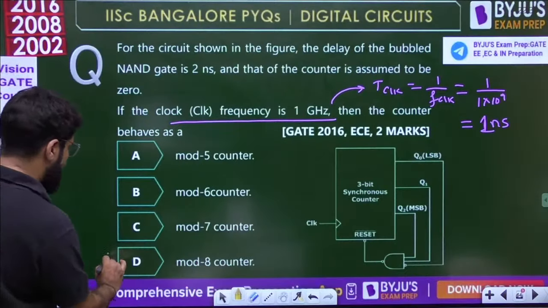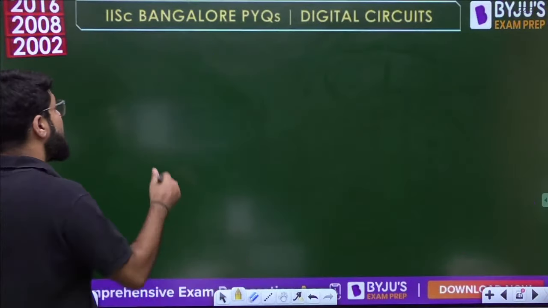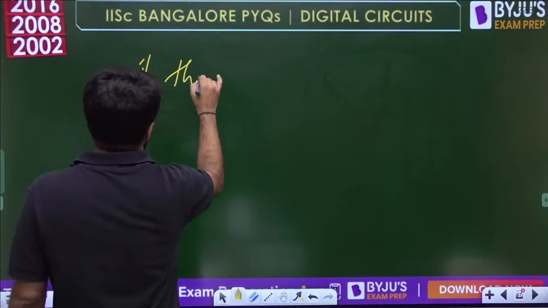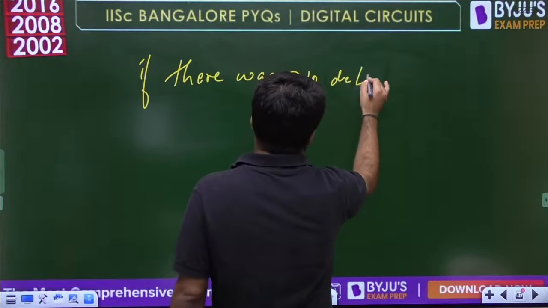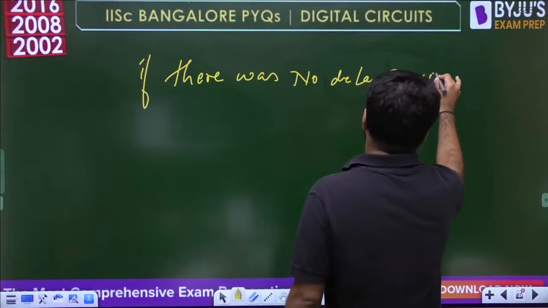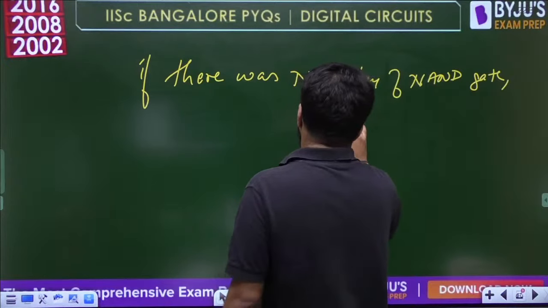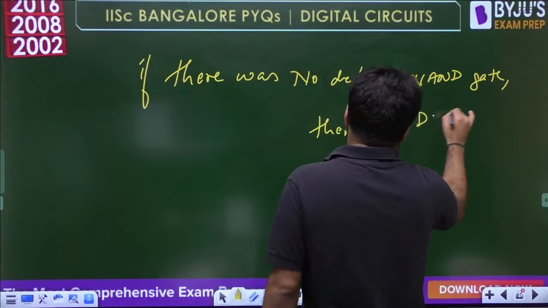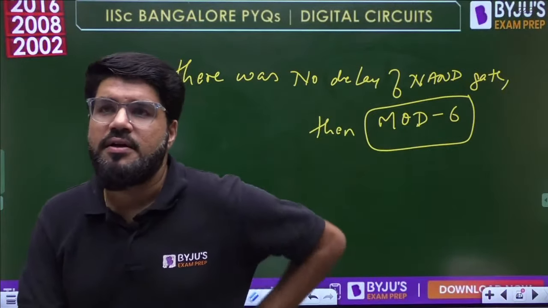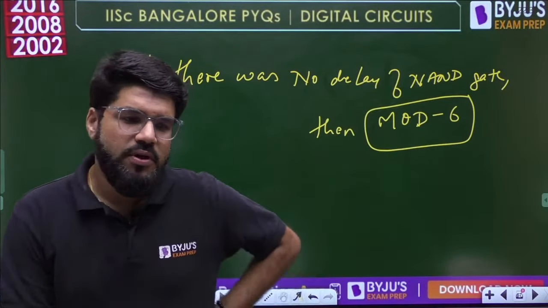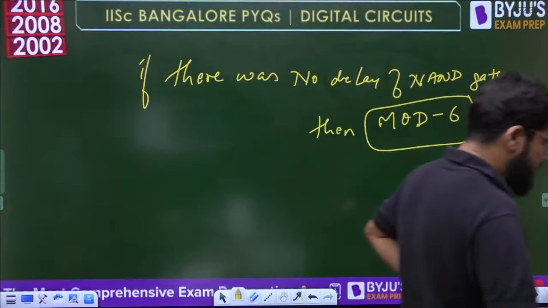So mod 8, option number D. If there was no delay, I will write this separately for you as well. If there was no delay, then it is mod 6 100%. Then it is going to be the mod 6 counter 100%.